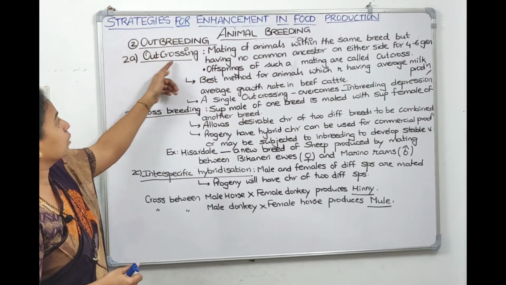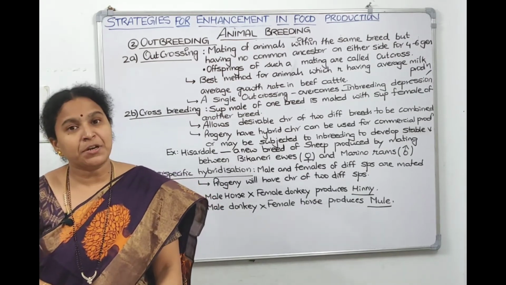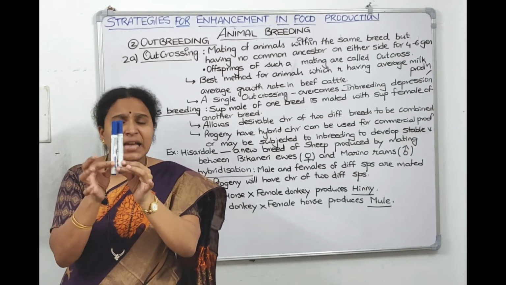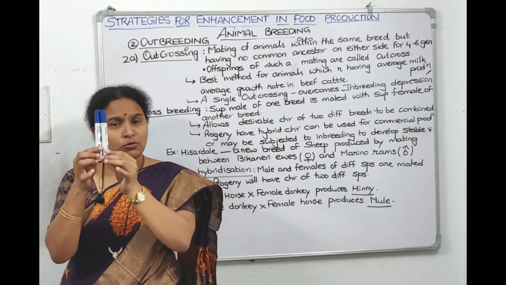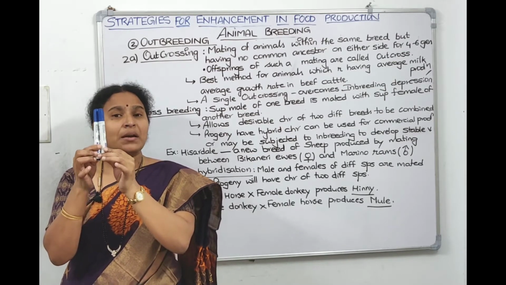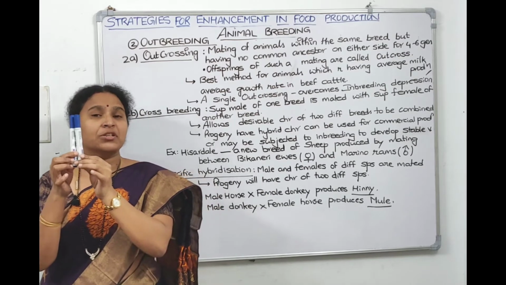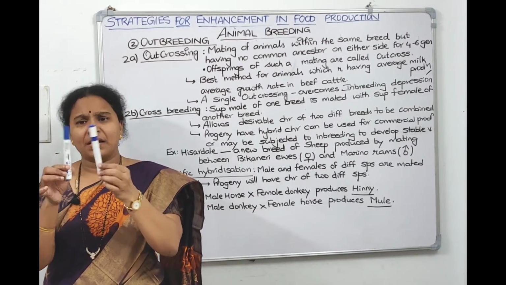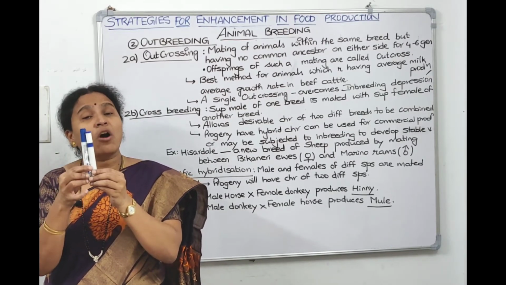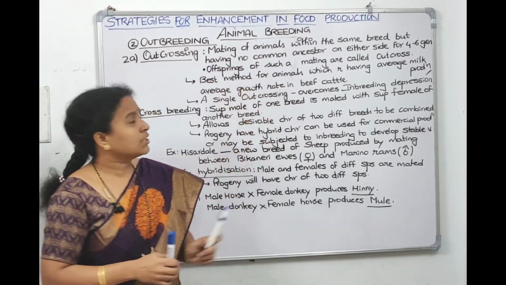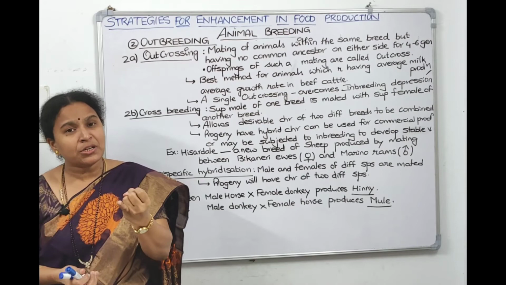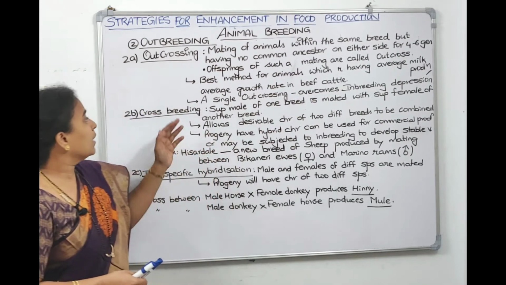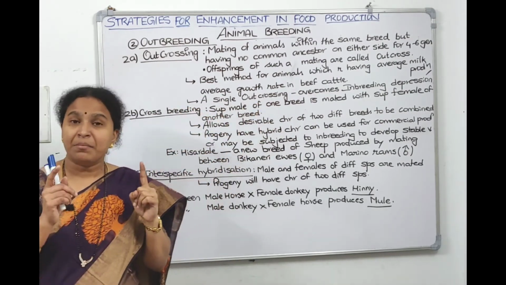We discussed the first method called outcrossing. First we need to understand what is inbreeding. Inbreeding means between the same breed, which are exactly the same, which have common ancestors also. This is inbreeding, but it will lead to inbreeding depression. So to overcome this inbreeding depression, we cross the organism with the same breed, it is blue color only, but they don't have common ancestors. Then it is called outcrossing, and it's the best method to increase the milk production, taking an average variety, and to increase the growth rate, taking an average growth rate in the beef cattle. Now we told a single outcrossing will overcome inbreeding depression also.